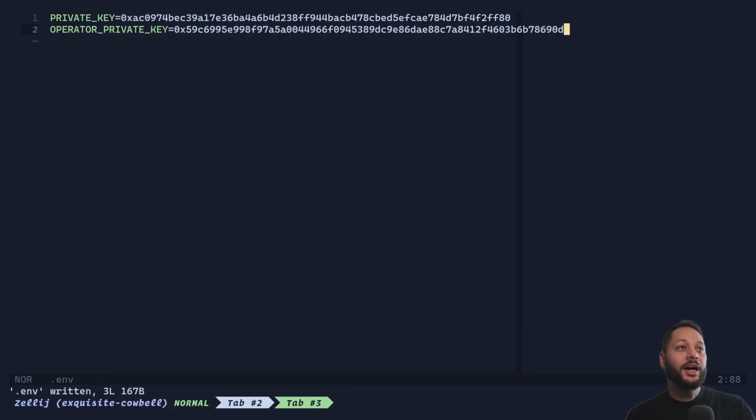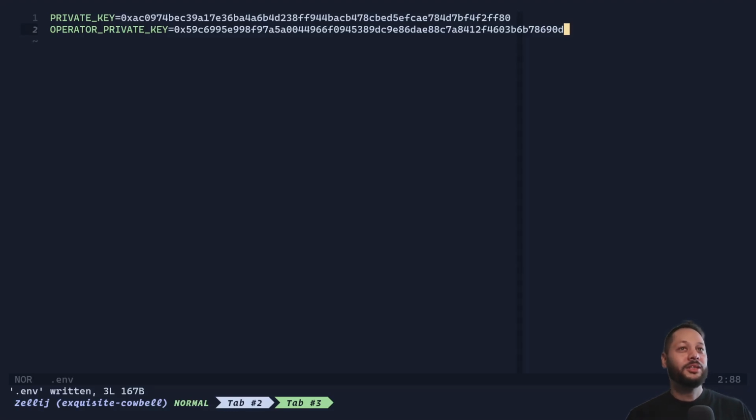Now, don't even try to use these private keys in production or real life. These were generated randomly. These are not meant to be used to store actual funds because other people probably have these private keys as well. So I wouldn't send anything to the addresses associated with these keys at all.